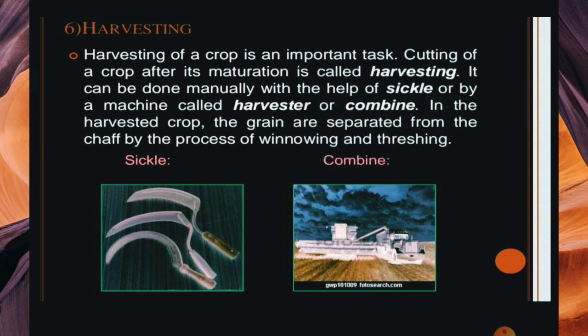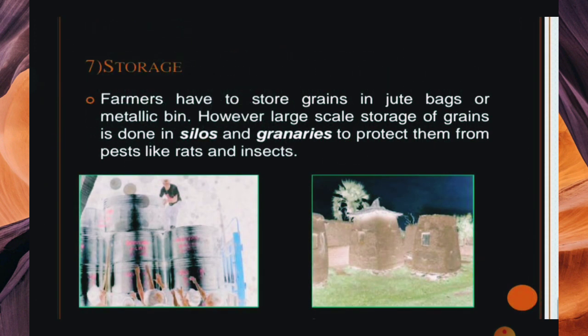Then you take this type of machine and put your wheat inside it. Then you get the gehu, as we say in Hindi, and in English, wheat seeds. The last and main part is storage, because if you do not store your wheat or rice properly, all your hard work, your mehnat, will be spoiled.